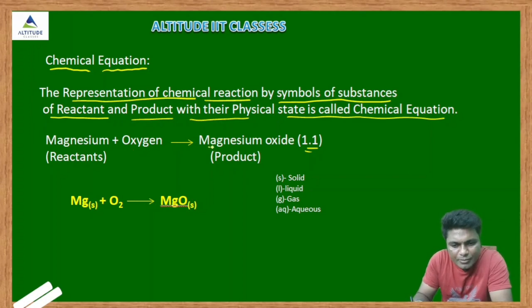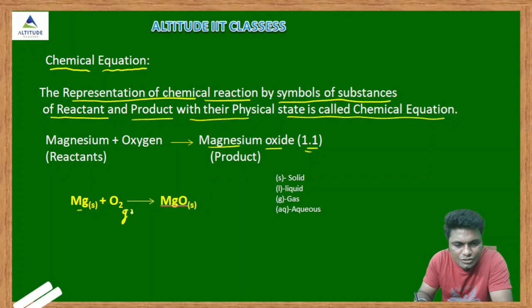We are getting magnesium oxide. So see, it is a very big equation, and it is a little bit difficult to write this every time, so we will write it in the shortcut method. So magnesium, its symbol is Mg. Magnesium is solid, so we will write S for solid. And oxygen is what? Air, that is what?